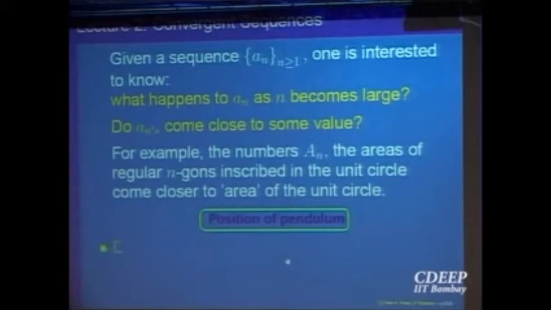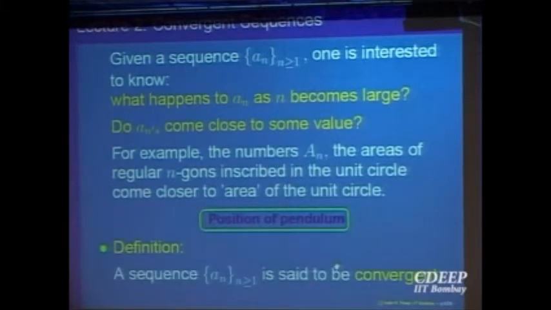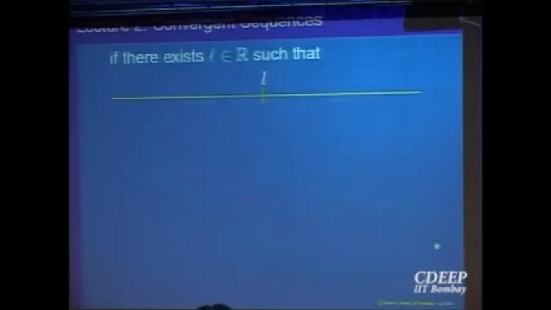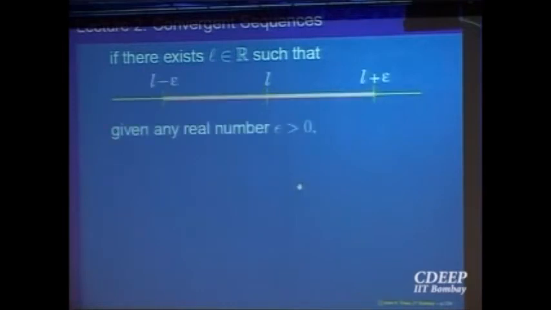So let us make it formal. Given a sequence a_n of numbers, we say it is convergent to L. The number is L, coming from limit. We call it the limit of the sequence, provided that, given any window around that L, so given an open interval around that point of some distance, we write it as: given any real number epsilon greater than 0, look at L minus epsilon and L plus epsilon.